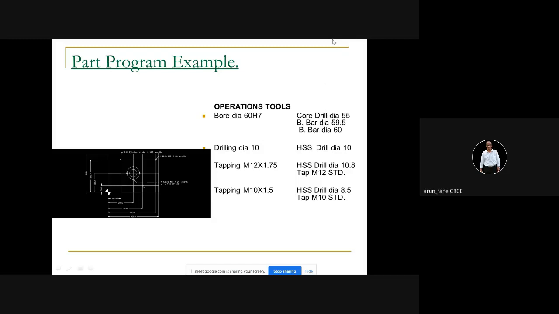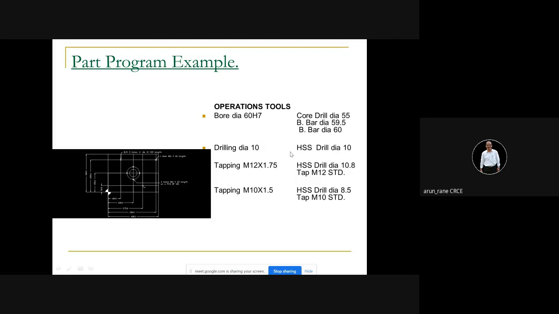See, actually in industry they will use the center drill first. Center drill will do drilling, the practice I'm telling how it is practical. So first of course they will be doing facing, because without facing you cannot do the drilling. So first it has to be face, top face as well as bottom face. Then from the top face they will use center drill. So they will center drill all over.